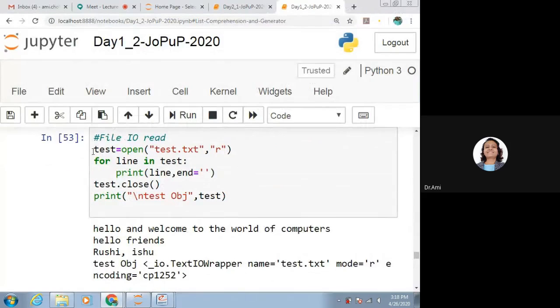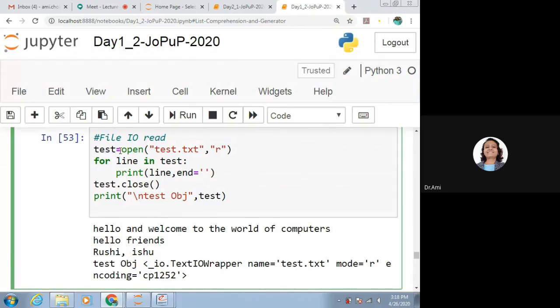Now if you want to read that, test is equal to open test.txt in read mode. So if I want to read the lines, what I do is for line in test, print line, and end is equal to nothing. So test.close, we are closing the file.